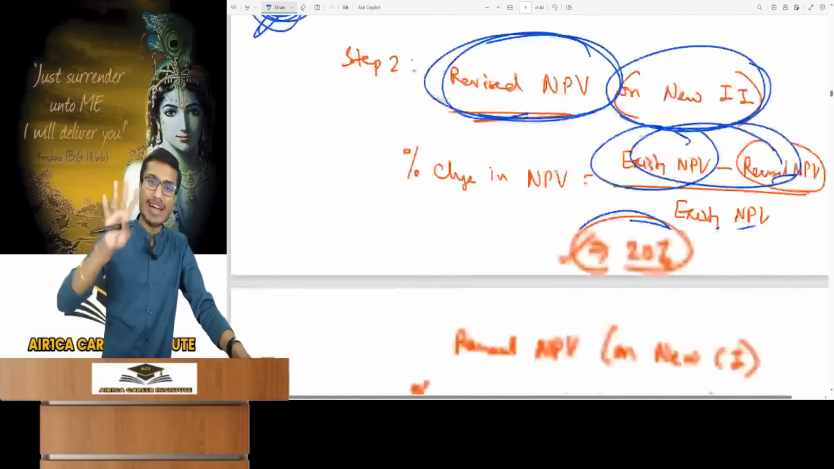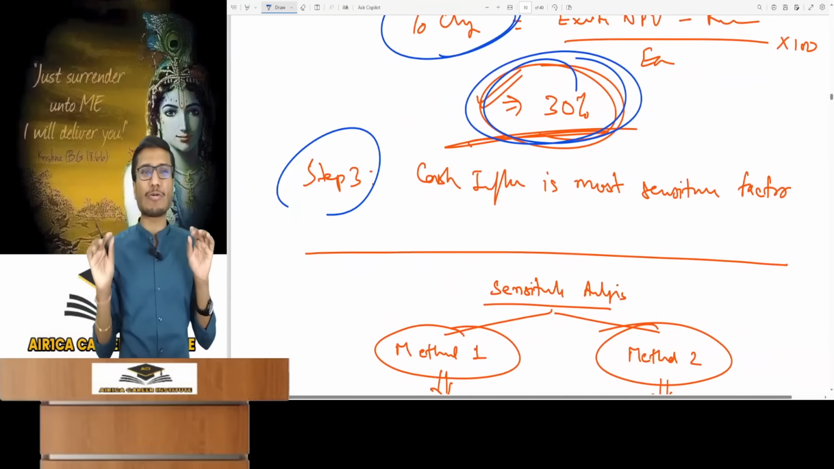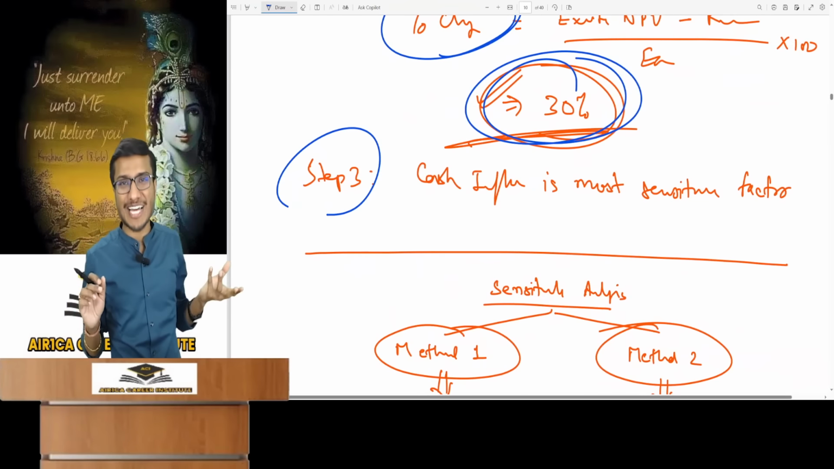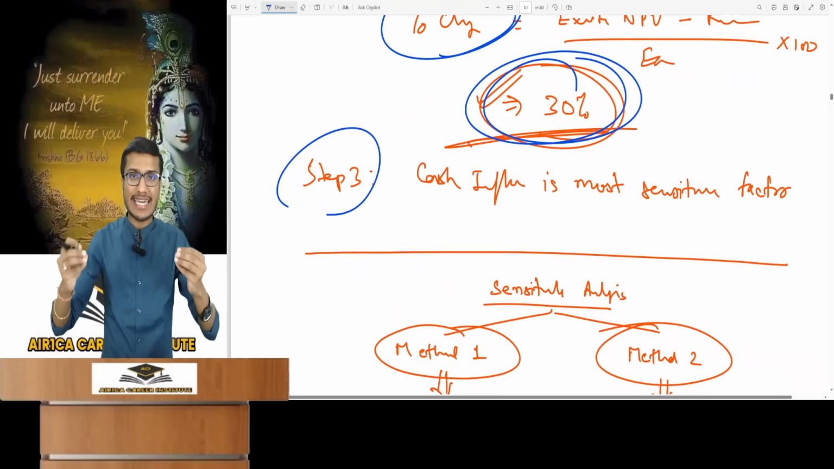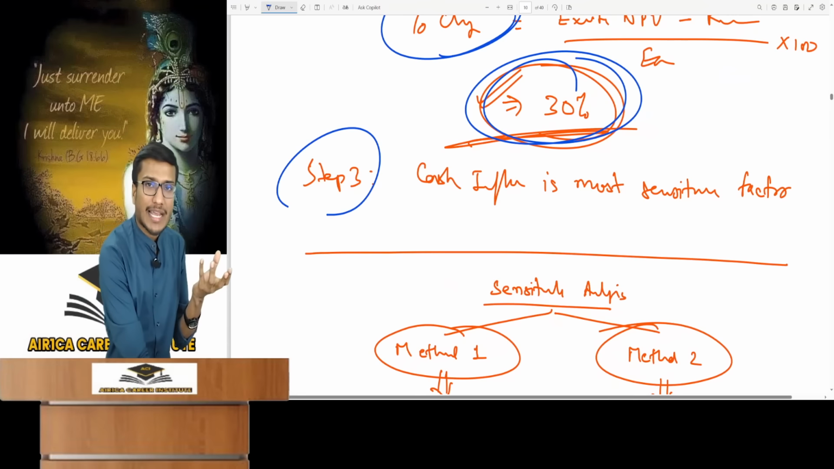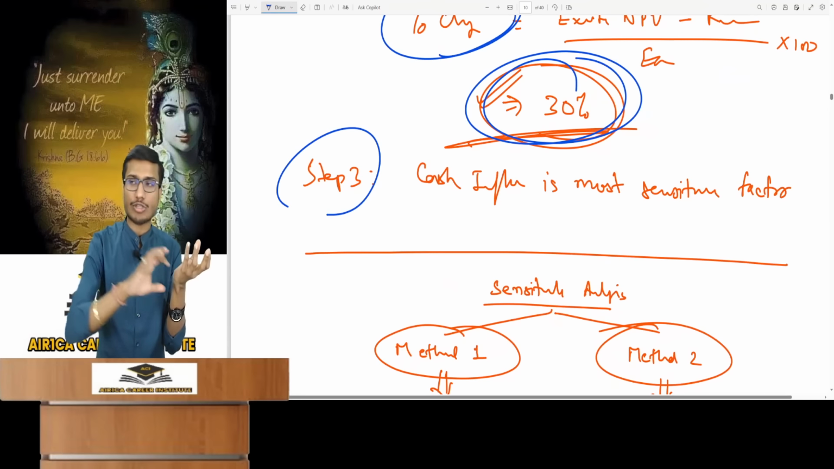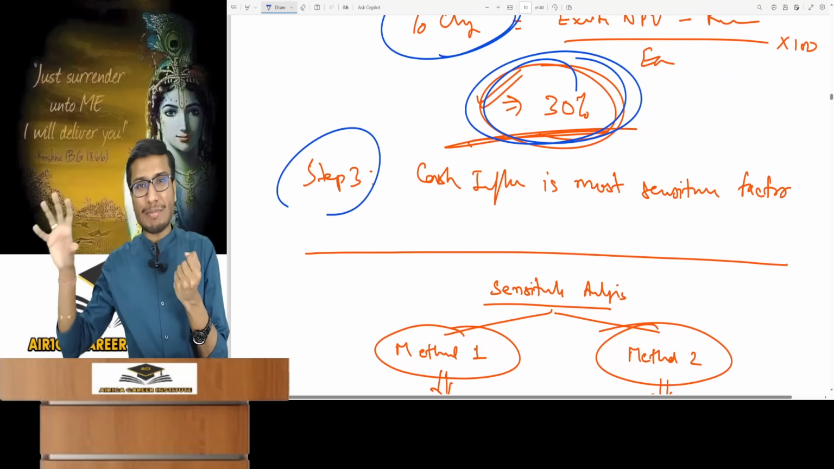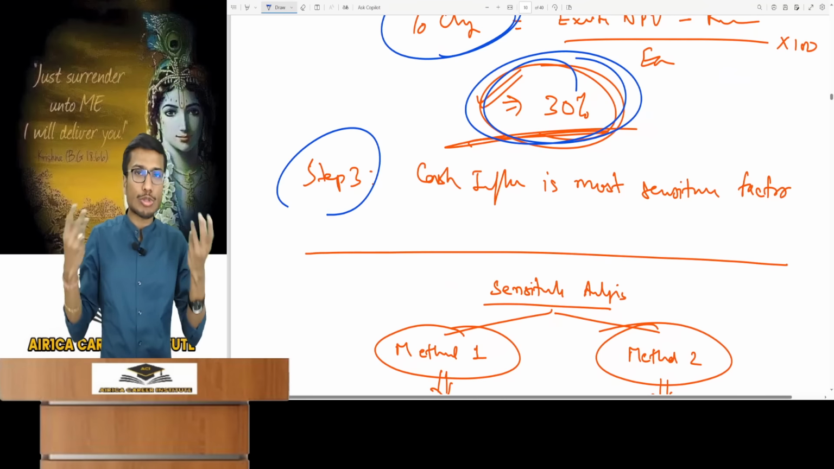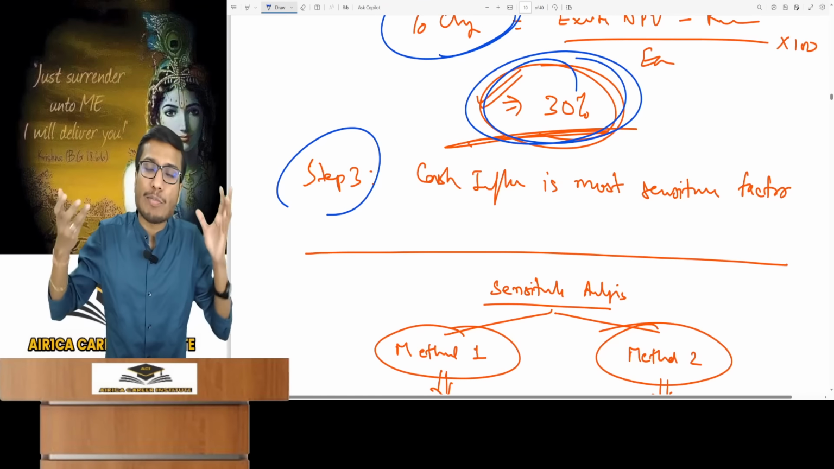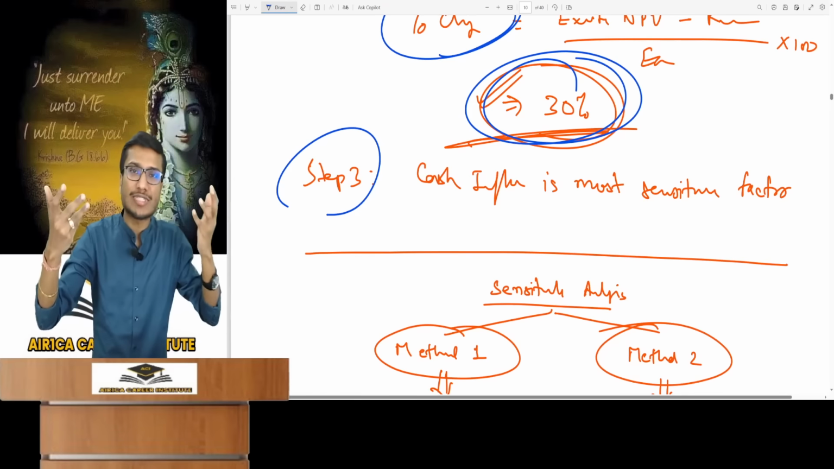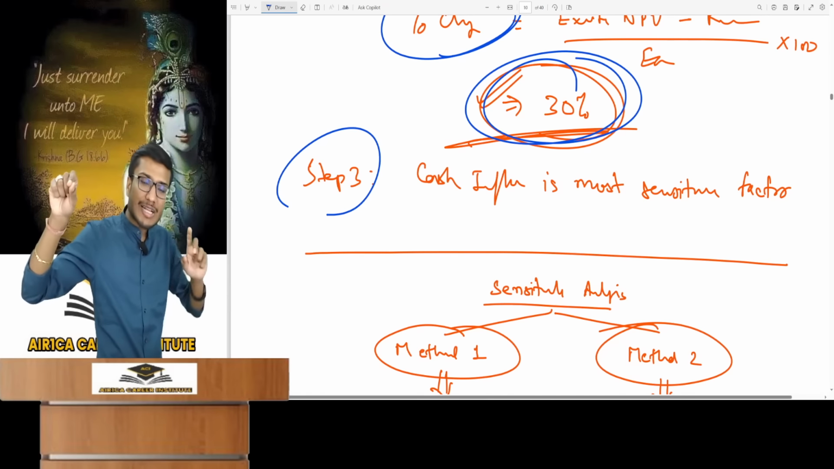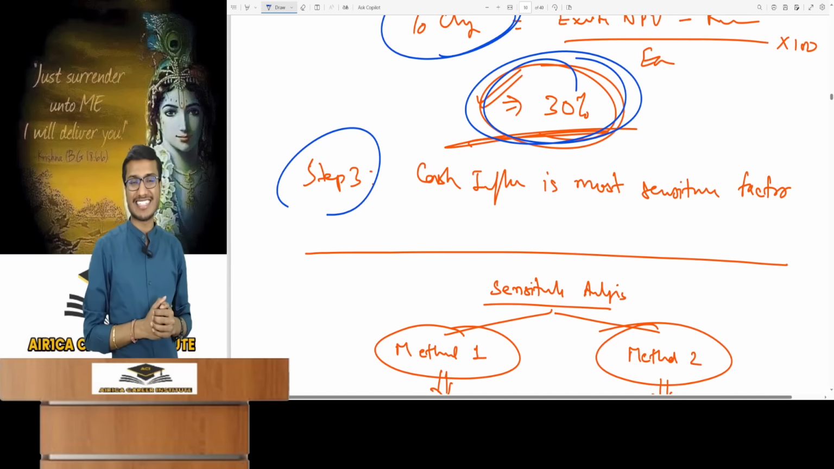In the third step, you have to decide which factor is most sensitive. It's the factor causing the highest NPV percentage change. You changed the initial investment by 10% and found that the NPV will fall by 20%. And if you change the cash flow by 10%, the NPV will fall by 30%. So both are sensitive, but which factor is most sensitive? The project is more sensitive to cash inflow. If cash inflow drops 10%, your NPV will fall 30%. It will drop more.